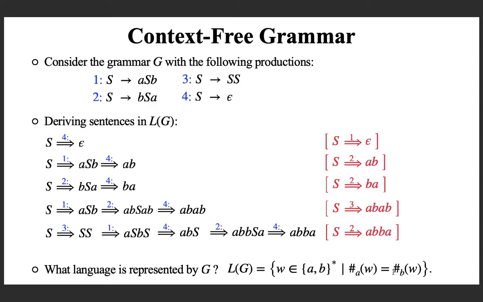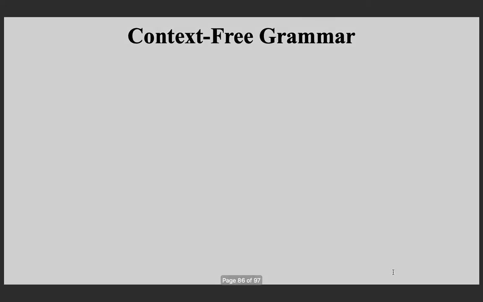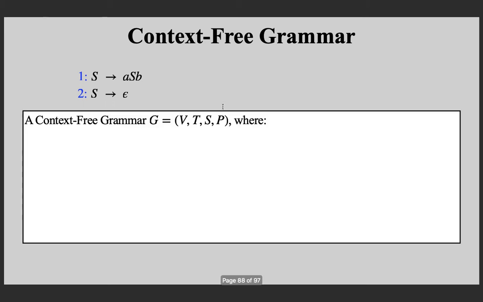And with these 3 examples, I think now is the time for us to formally define context-free grammar. So take the first example grammar with these 2 productions and recollect all the components in it and thus define what a context-free grammar is. A context-free grammar G is a quadruple V, T, S, P, same as in the case of regular grammar. Here the only difference is in the way you define the productions, that's it.